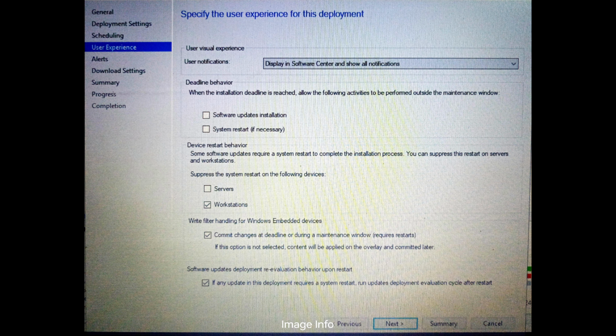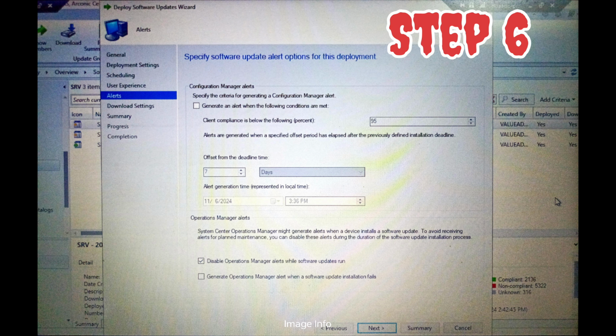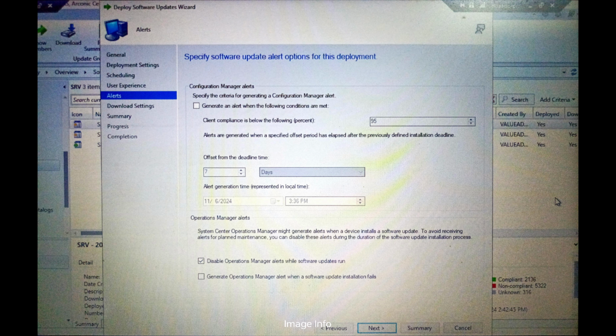For the last checkbox, if you have applied any update and it requires a restart, then after restart, the deployment evaluation cycle will run. Then in the next window, you can select disable operations manager alerts while software updates run so that it will suppress unwanted alerts on your monitoring system when the software updates get applied.